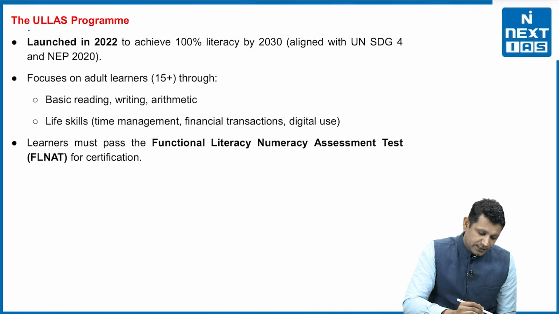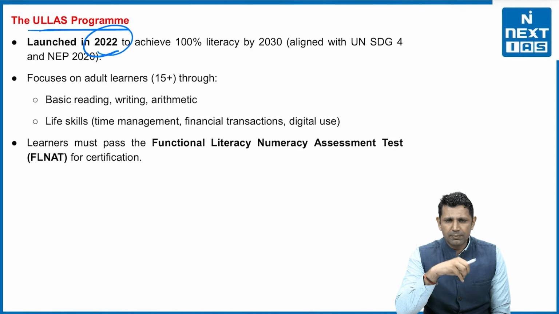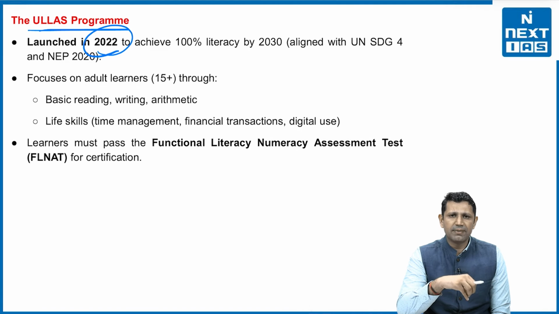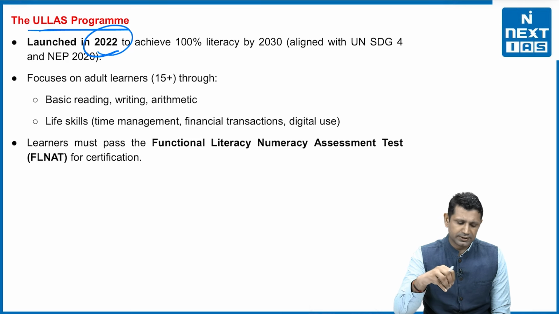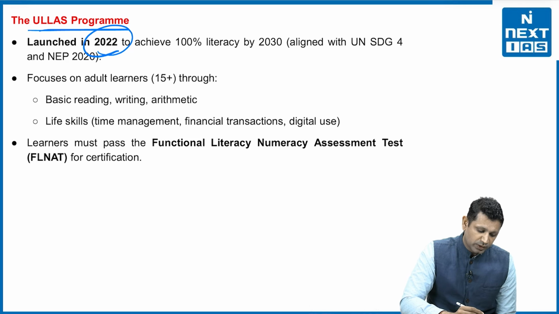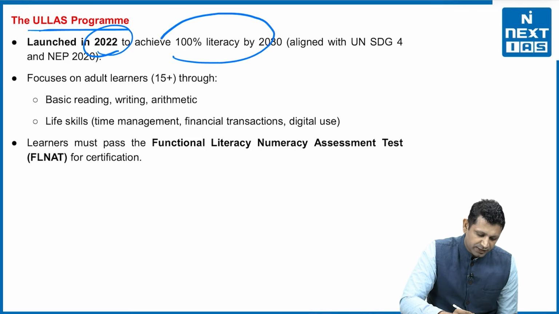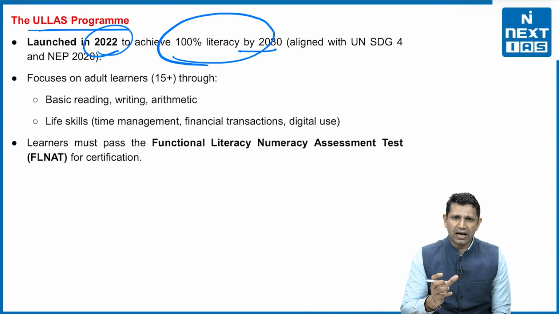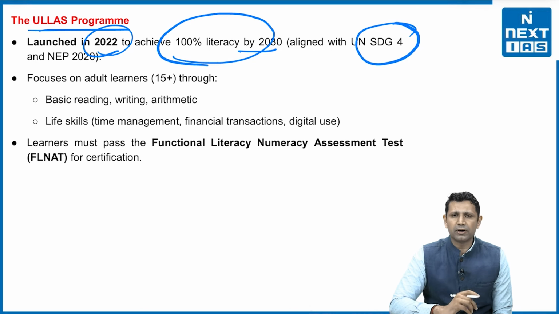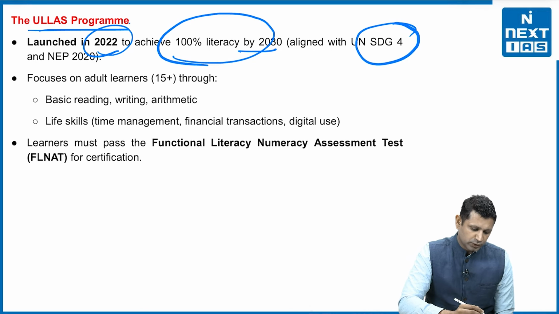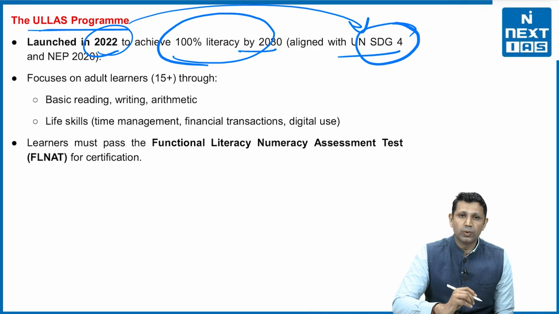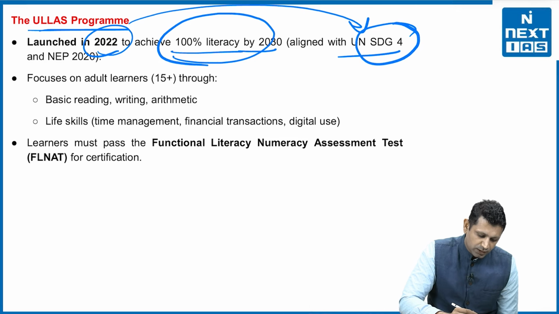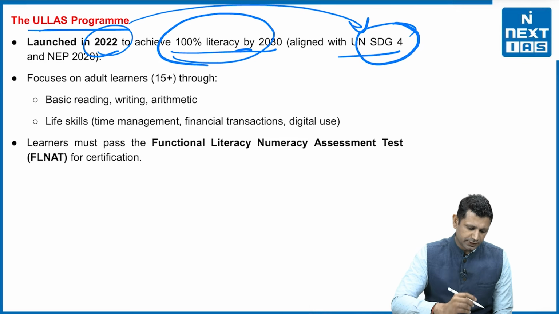Now one scheme is known as the Ullas program. It was launched in 2022. There is an important role that this Ullas scheme has played in helping Himachal Pradesh achieve full literacy status. The objective of the Ullas program is to achieve 100% literacy in the country by 2030, and this objective aligns with Sustainable Development Goal 4 of the United Nations. So the Ullas program is launched to achieve the UN SDG 4 goal, that is 100% literacy by 2030.